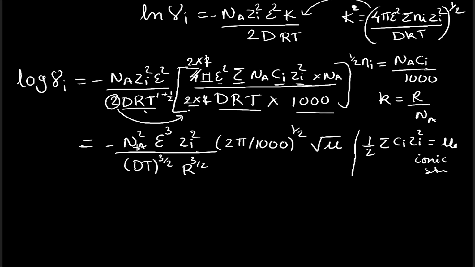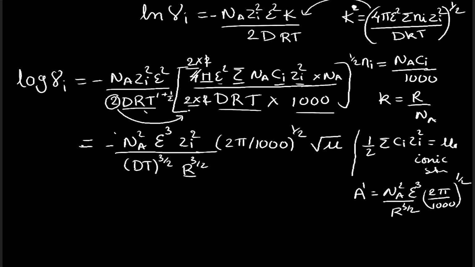Okay, now over here the constant terms I will be equating it to a dash. The constant terms, constant we have Na epsilon cube 2 pi by 1000 to the power 1 by 2. So we will have also in the denominator we have r to the power 3 by 2.